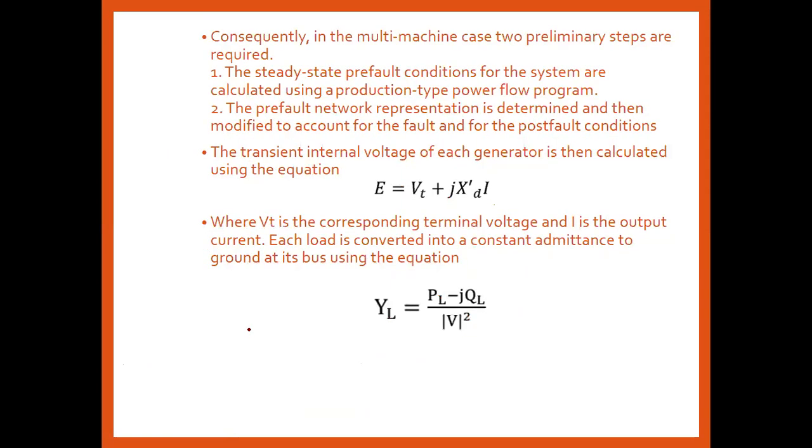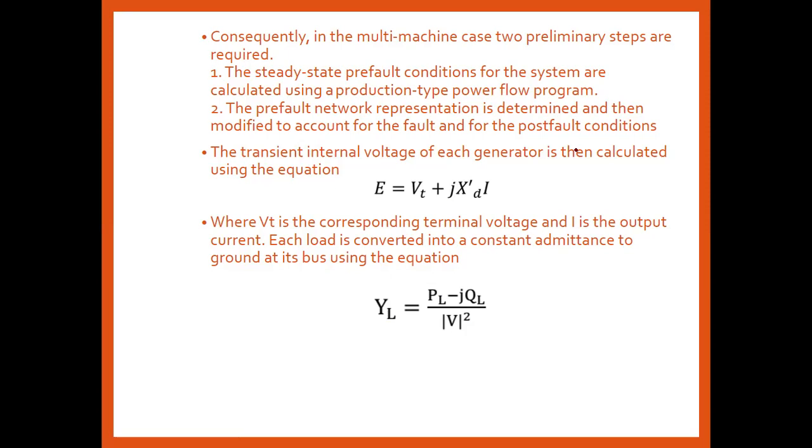So consequently, in the multi-machine system, two steps are generally required to analyze the transient state stability. Number one, the steady state pre-fault condition and the pre-fault network representation, and the network representation during the fault and for the post-fault condition. So the pre-fault condition and the post-fault condition analysis in the multi-machine system is done in two steps. Number one, steady state pre-fault calculation, that is generally calculated by using the power flow diagram. Using the power flow diagram we will find the pre-fault condition.